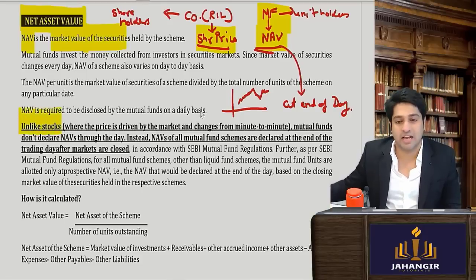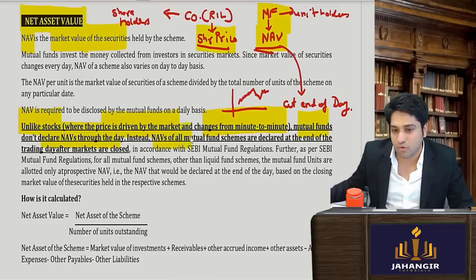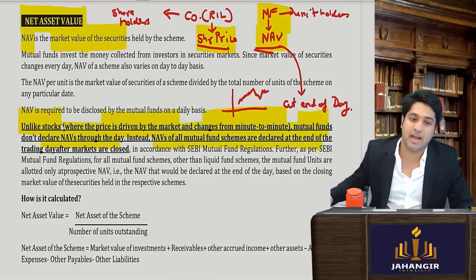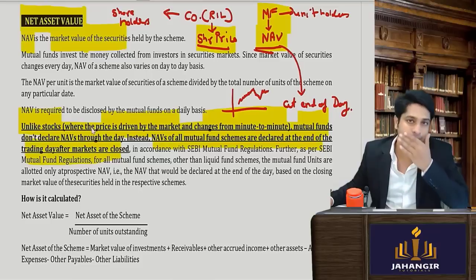So unlike stocks, where the prices are driven by market changes and change continuously from minute to minute, second to second, mutual funds don't declare their NAV throughout the day. Instead, the NAV of all mutual fund schemes is declared at the end of the trading day after the markets are closed. Is this clear?